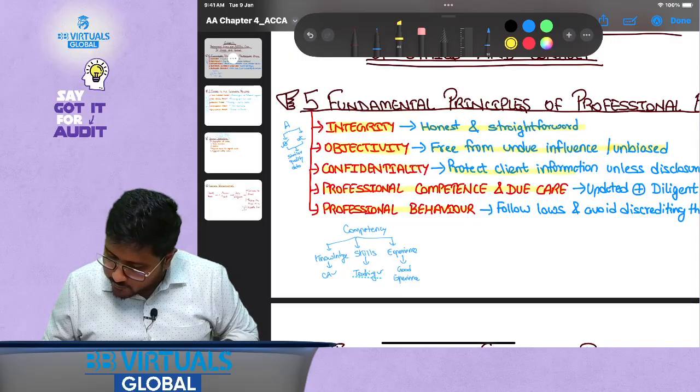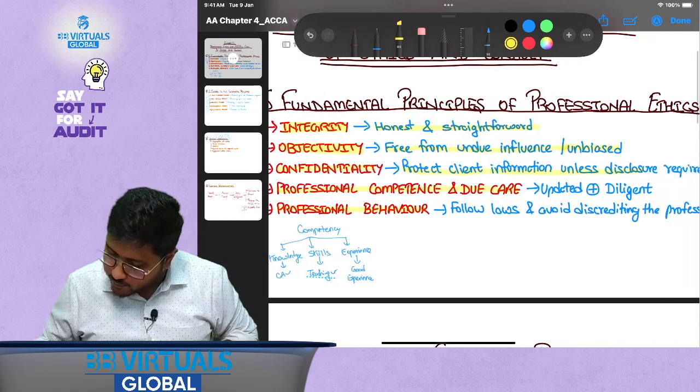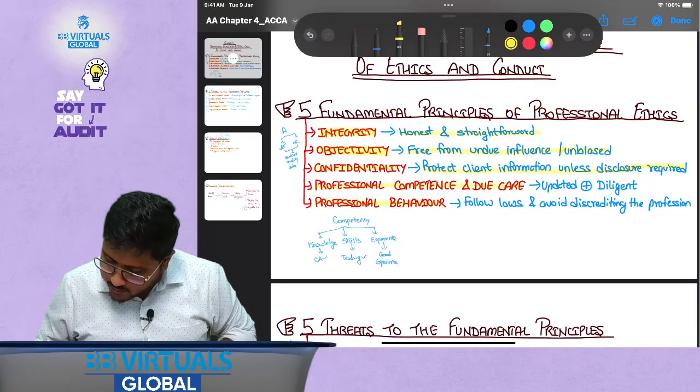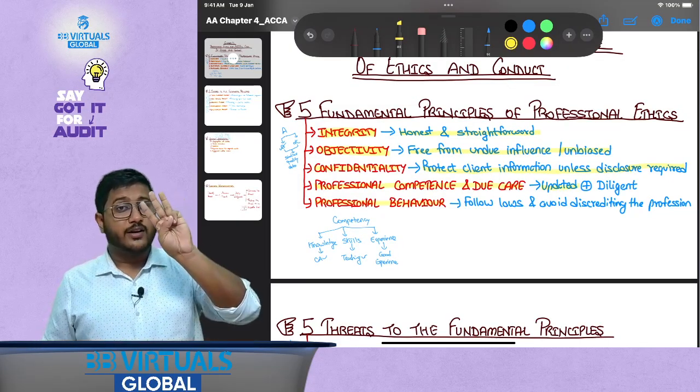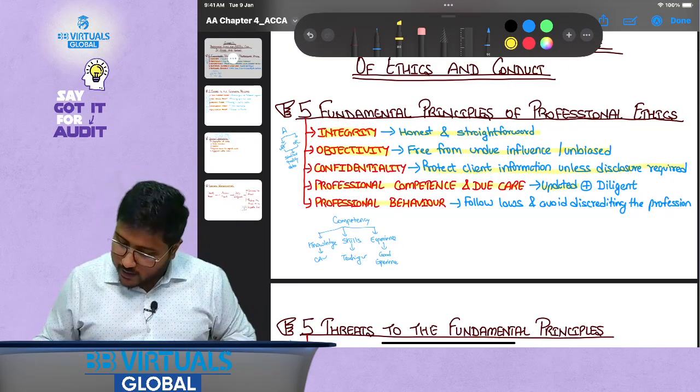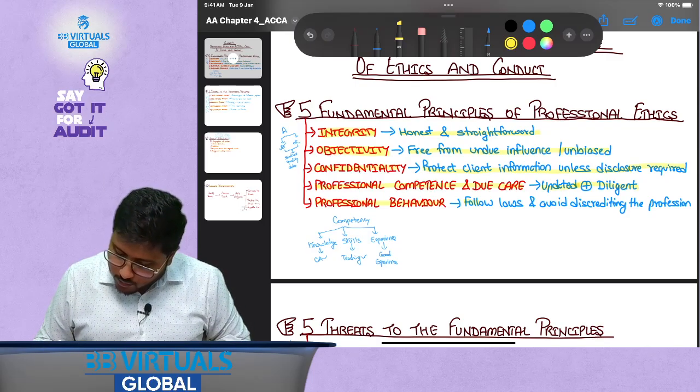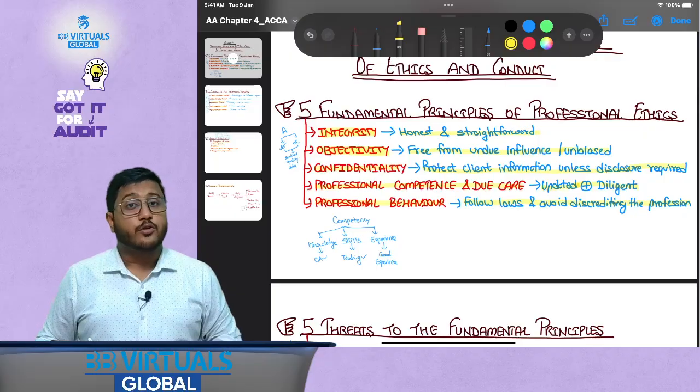Confidentiality: protect client information unless disclosure is required by law. Then professional competence and due care: you need to keep updated. Updated in what? Three things: knowledge, skills, experience, and you should be diligent in your approach. Professional behavior: follow laws and avoid discrediting the profession.